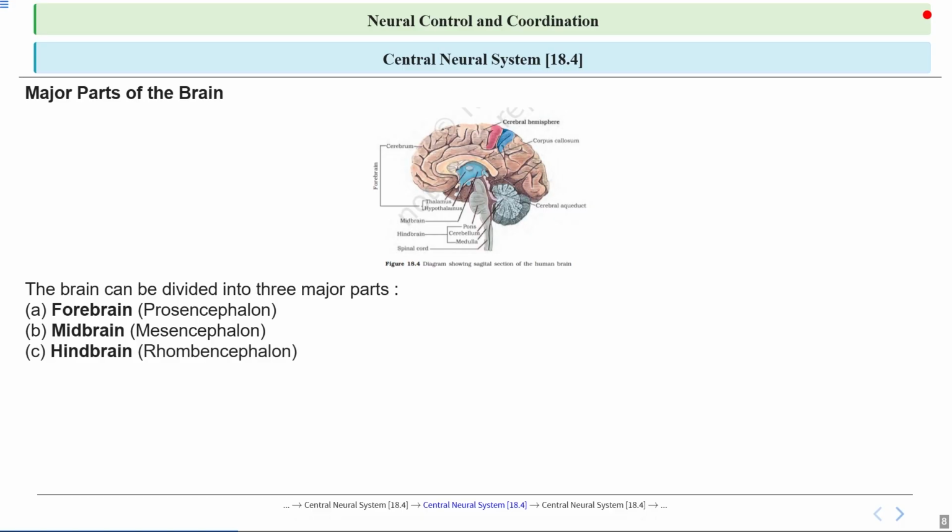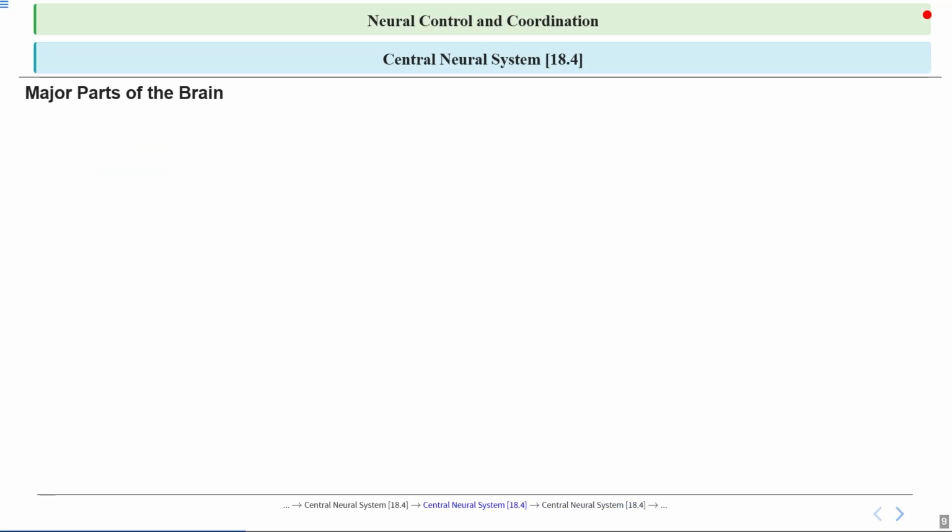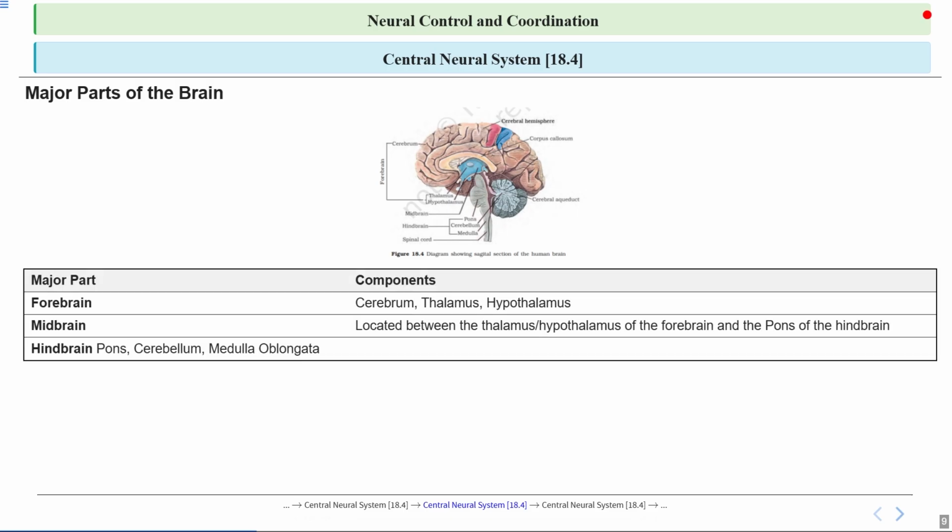Finally, we have the hindbrain, known as the rhombencephalon. This part controls basic functions like breathing, heart rate, and balance. You can imagine this as the maintenance department. To sum up, the brain is divided into forebrain, midbrain, and hindbrain, each with its important function.